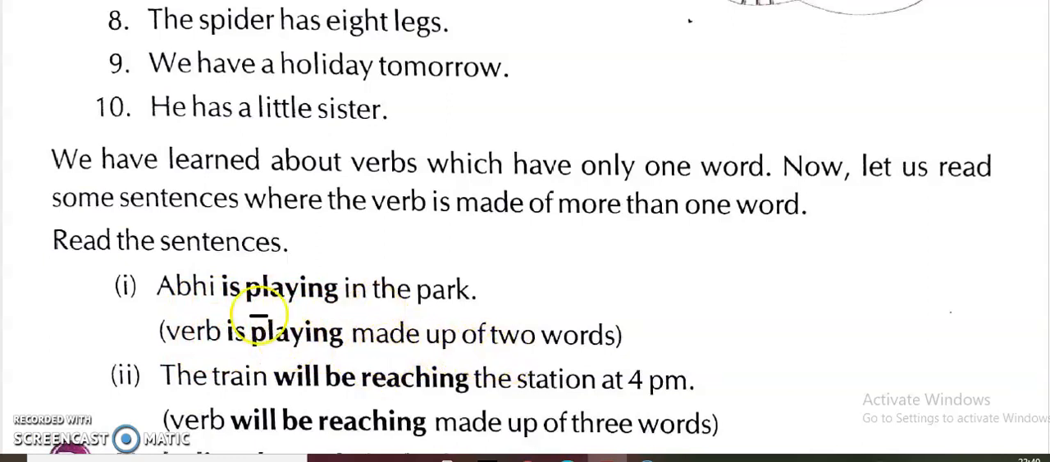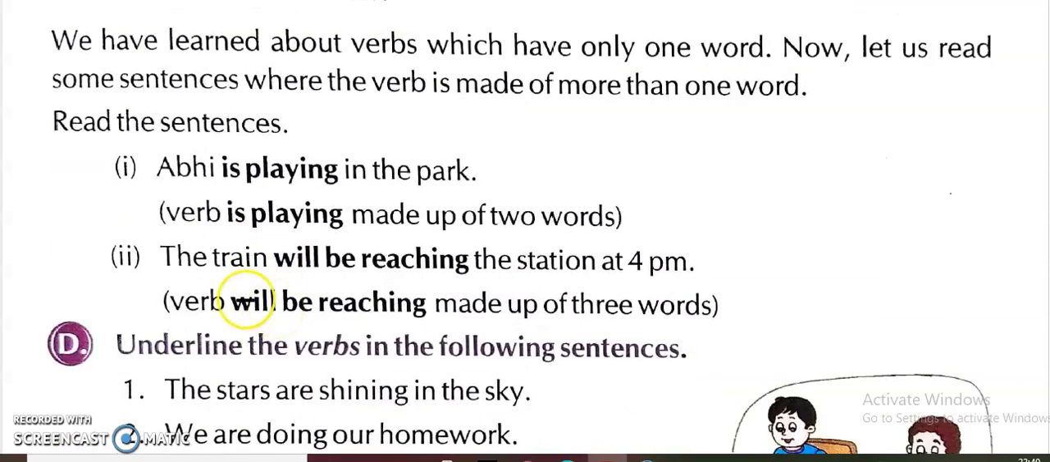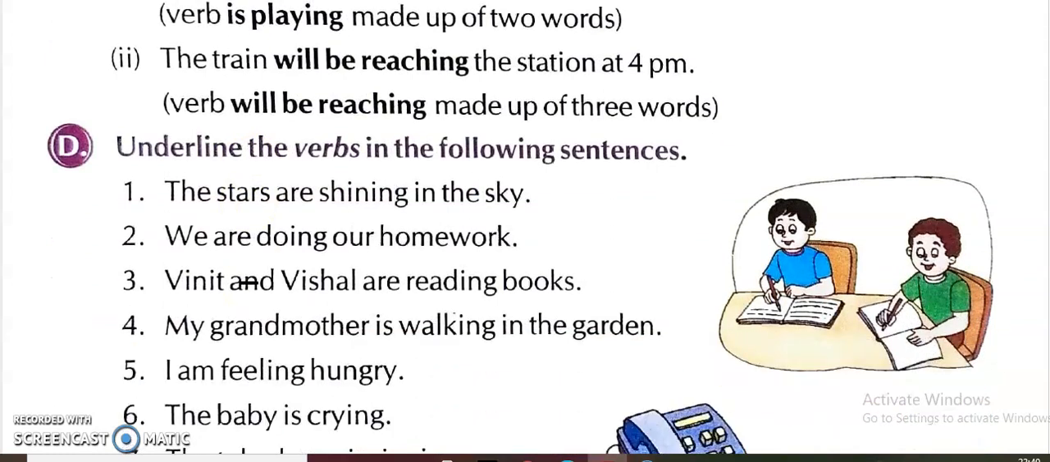See, we can't say only is or we can't say playing, but we have to say two words as a verb, is playing. The train will be reaching the station at 4 p.m. The verb will be reaching is made up of three words. So these are the different types of words that also you have to remember. Now we will see exercise D.